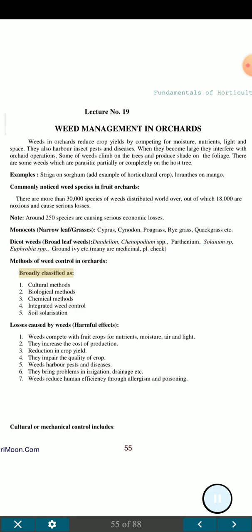Methods of weed control in orchards. Broadly classified as: 1. Cultural methods, 2. Biological methods, 3. Chemical methods, 4. Integrated weed control, 5. Soil solarization.